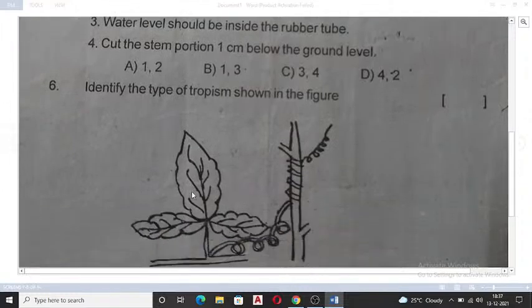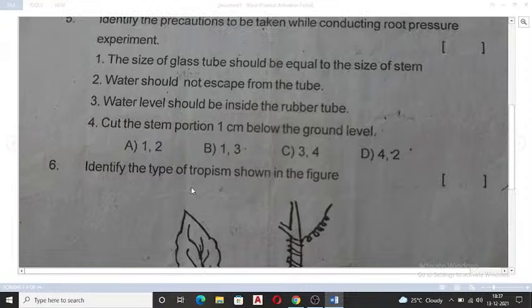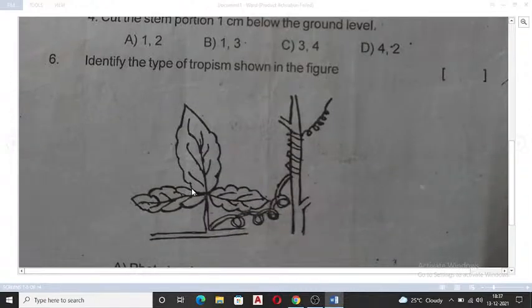Now next we will see, identify the type of trophism shown in the figure. You have to identify what type of trophism is shown here. If you can see the picture here, you can see a plant and the tendrils are taking support of another plant, or a pole you can take. So tell me now,